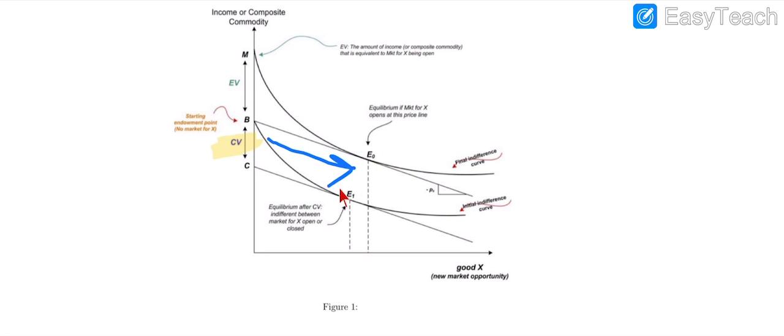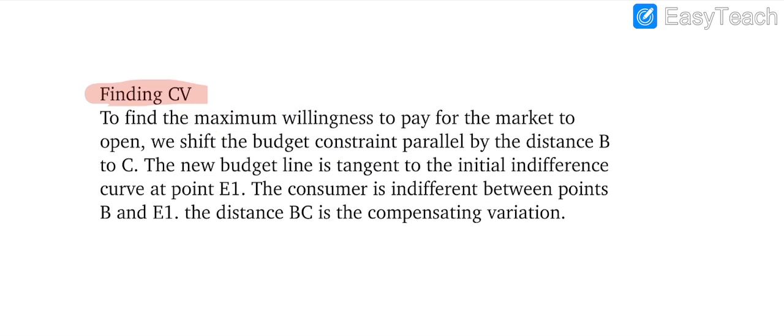From this equilibrium to this equilibrium, the change is due to the economic change, not due to any change in commodity, for example the sale of the good increasing or decreasing. It is only due to the economic factor. And how can we find the CV?